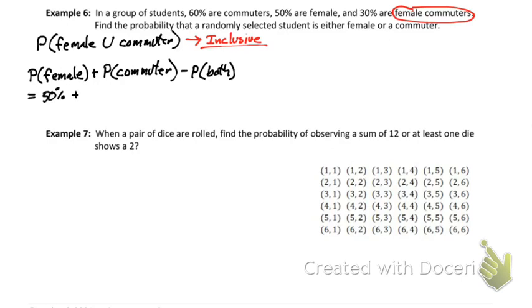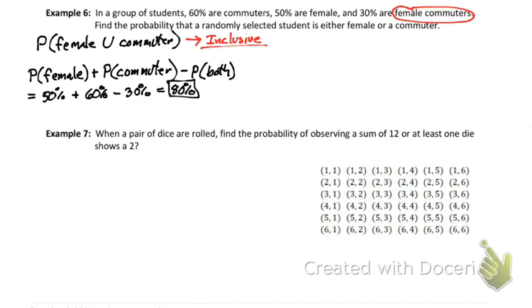Plus, how many people are commuters? Well, it says 60% of people are commuters in this group. Now, I want you to look at that. If I just did 50 plus 60, I'd have 110% of people are female or commuters. That doesn't make any sense. Once again, I counted female commuters twice, so I need to subtract one of those groups out. So I'm going to subtract the overlap, which is 30% of people are females and commuters, which is going to equal 80%. That is a perfectly good answer, 80%.